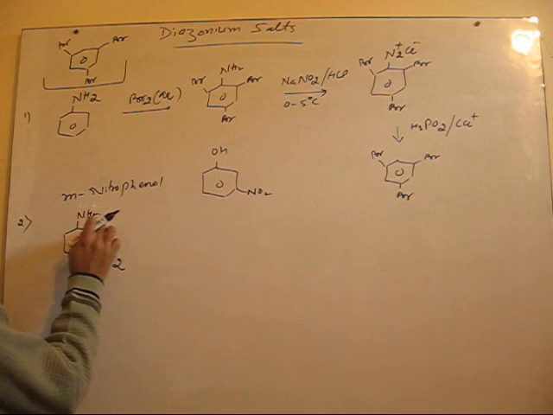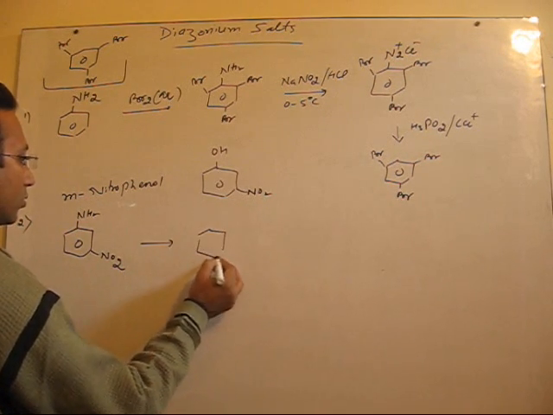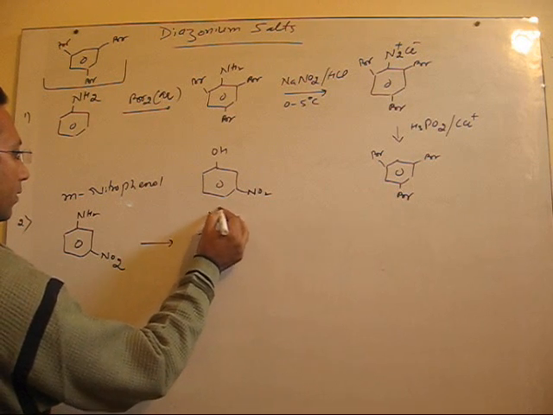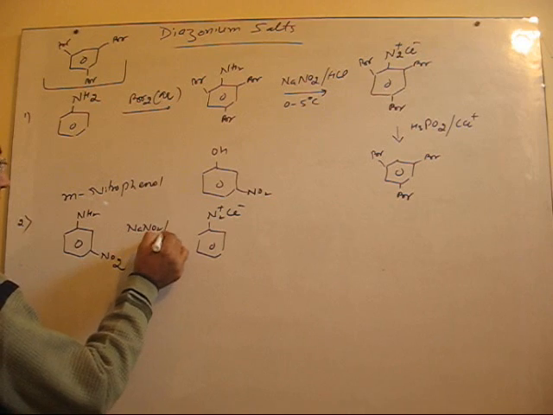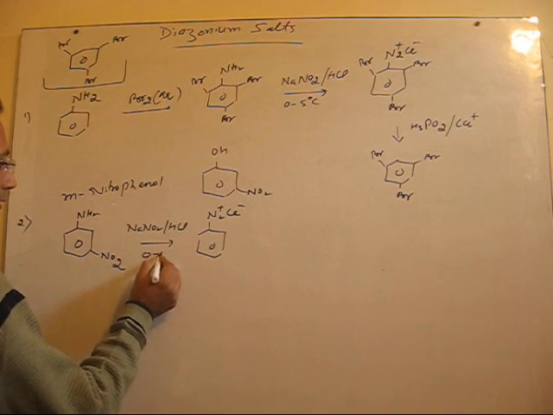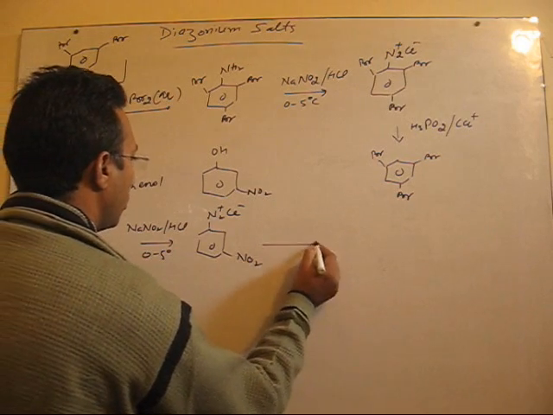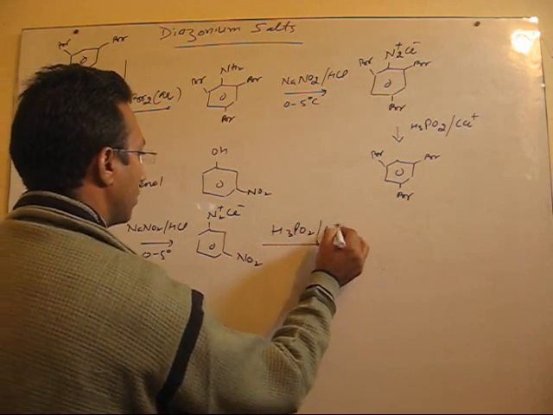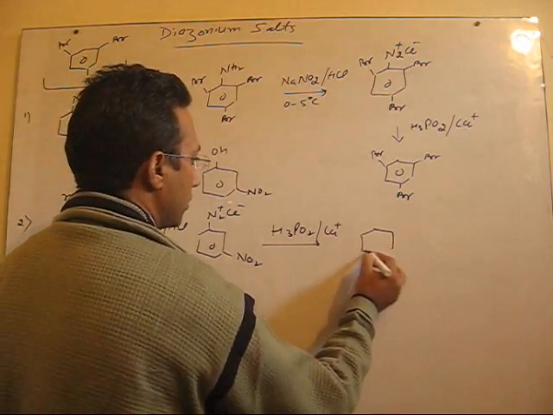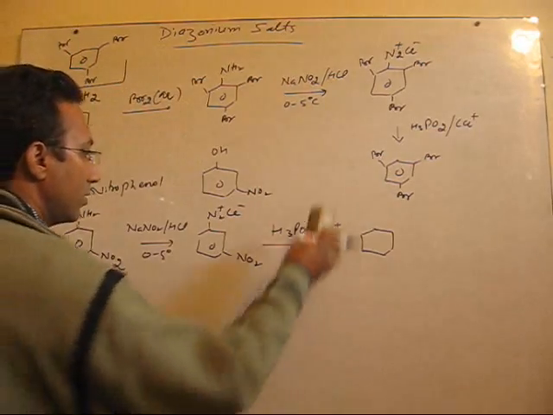Meta-nitroaniline. We have to reach here. Just you have to convert the NH2 group into OH. That can be done through diazonium salts, the diazotization reaction. Deamination is not required here.